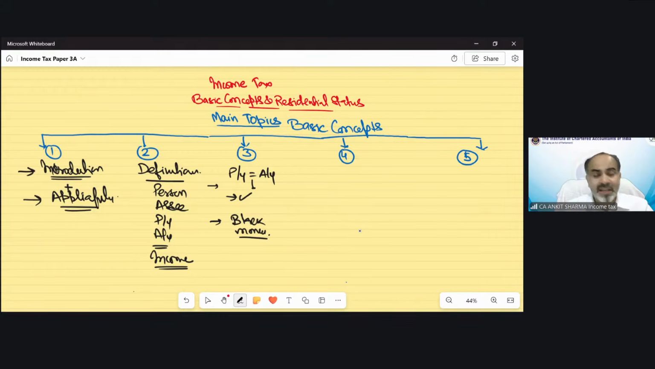The cases were like unexplained investment, unexplained money, unexplained cash credit entries, hundis, etc. And the special tax rate also. So tell me the tax rate in case of black money. What is the total effective tax rate in case of black money cases?